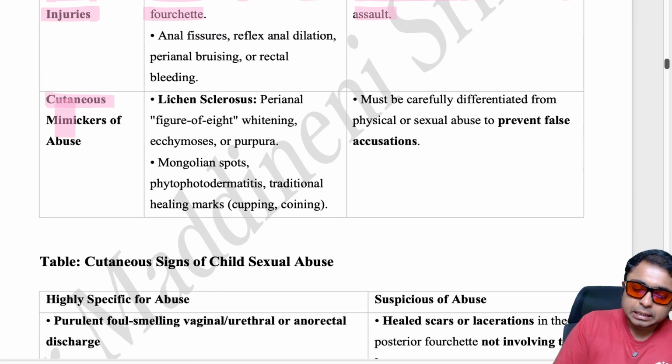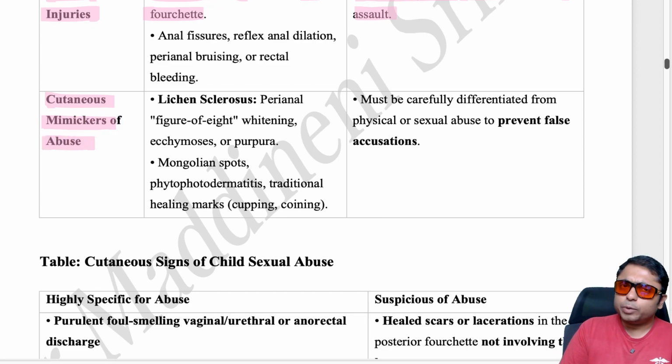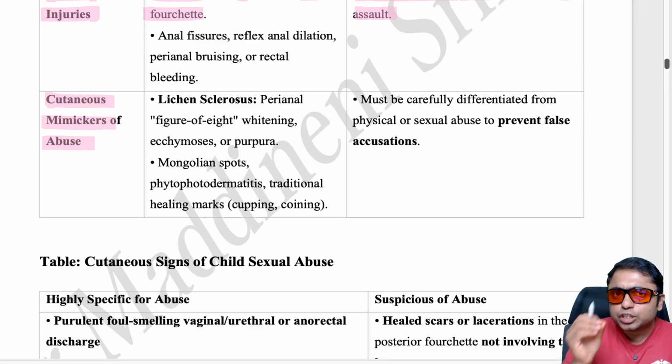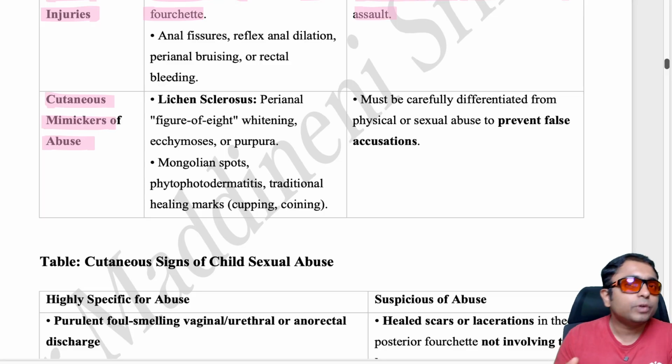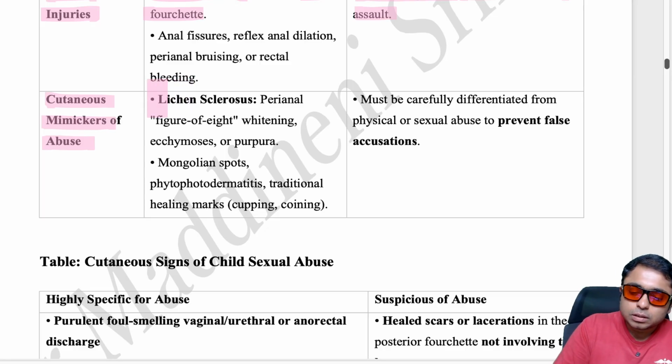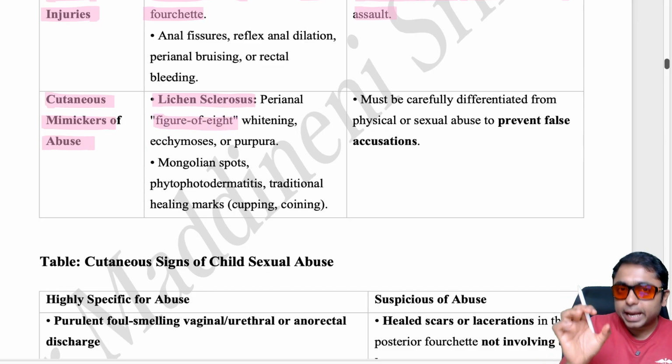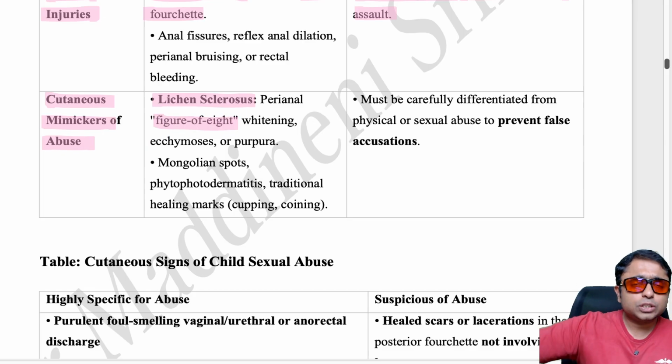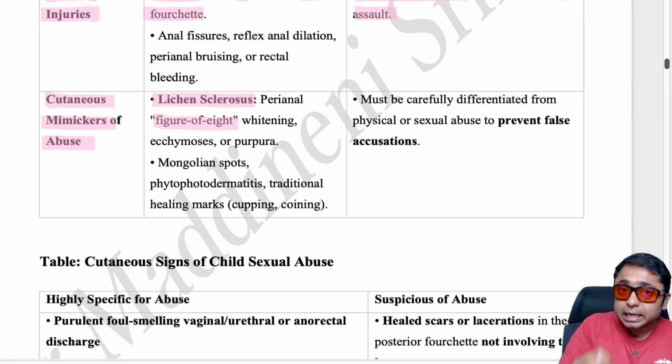And there are certain mimickers of the abuse. There are some skin dermatoses, skin conditions, skin diseases in which skin near the genitalia may be altered, because of which we may get confused whether this is abuse or whether this is a disease. So what are those? They are lichen sclerosus et atrophicus. If you remember, there is going to be figure of 8 whitening and there will be ecchymosis. So please be aware that this is a mimicker for the abuse.